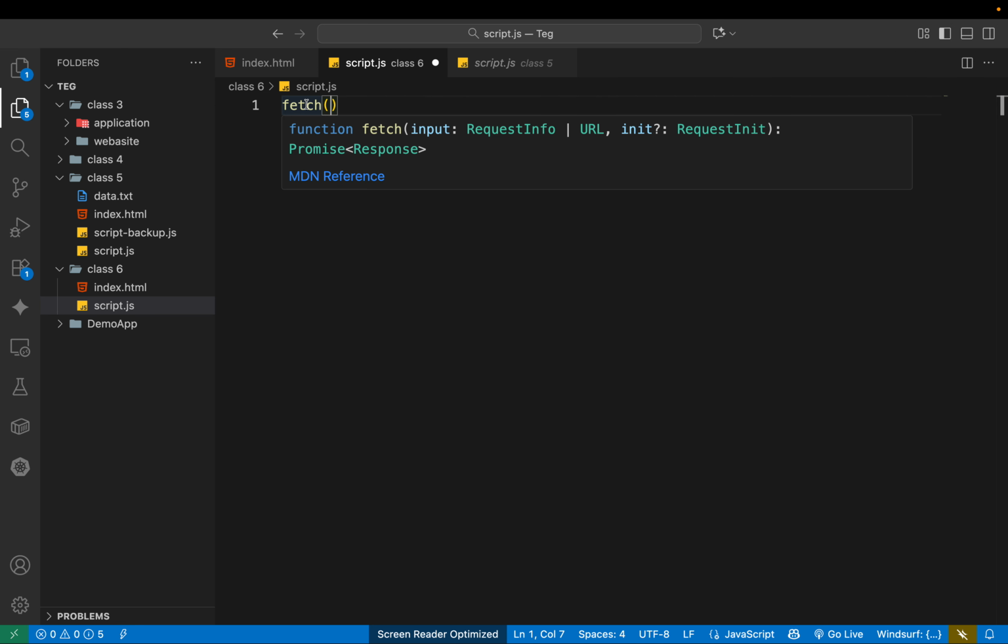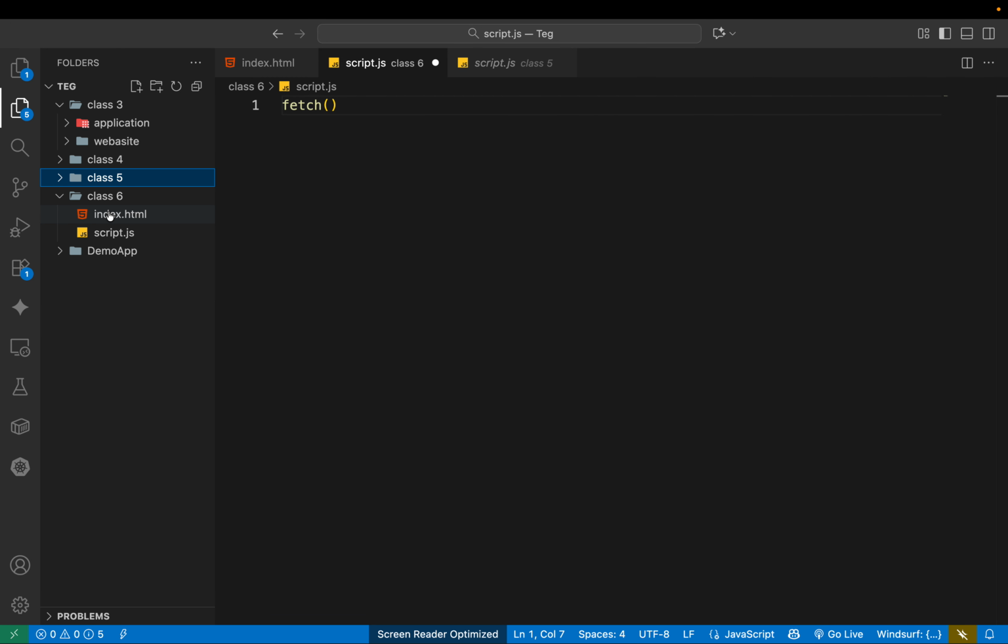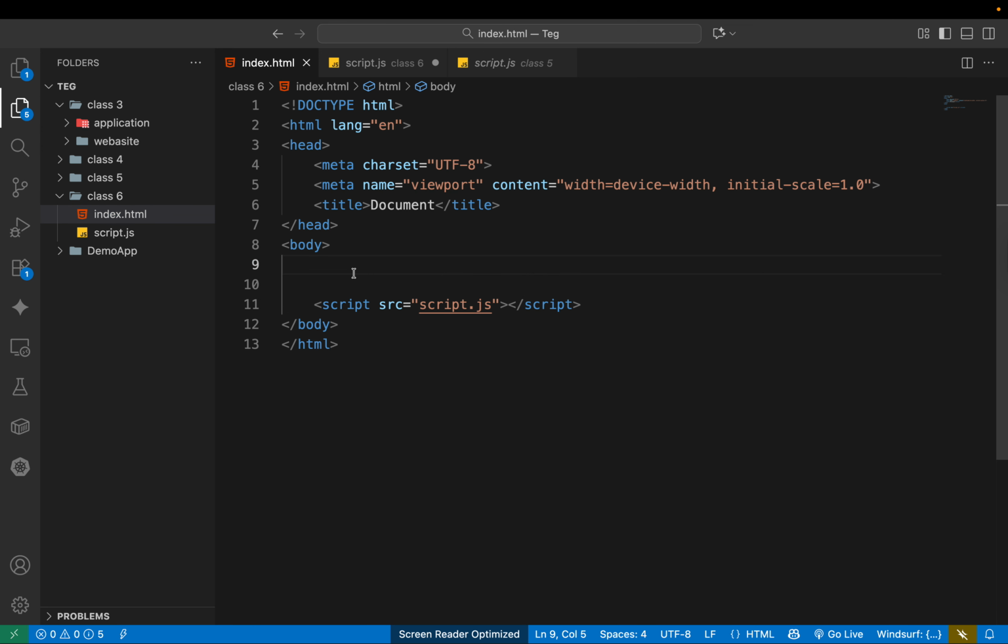This fetch function is built by JavaScript developers internally, and when they generate a response, that response comes out as a promise object.